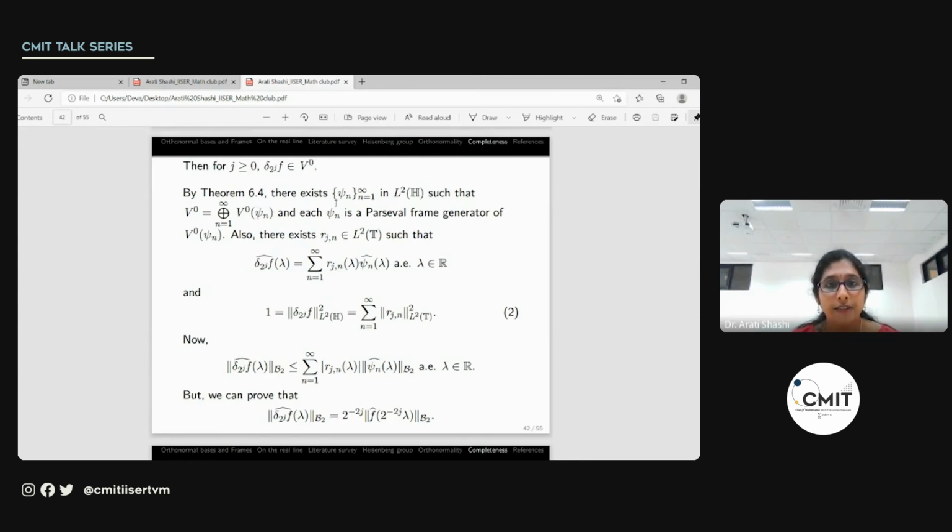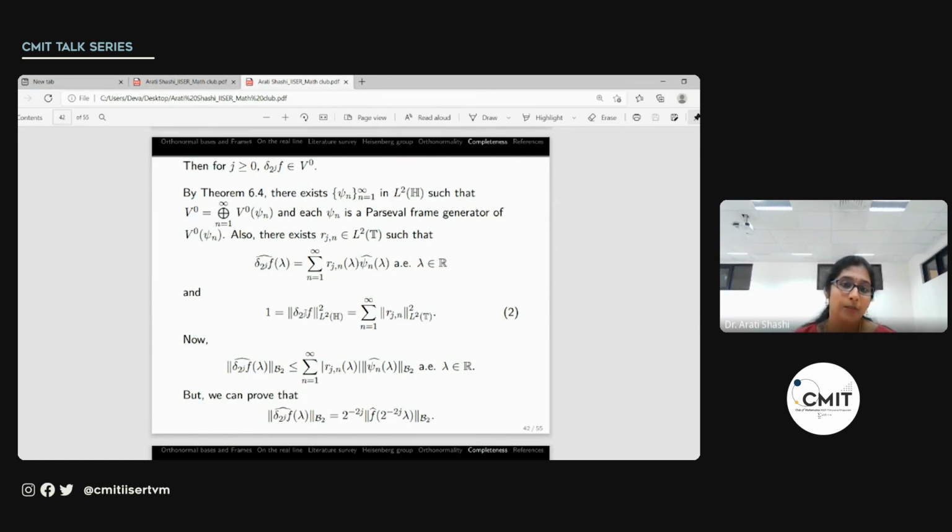And for each of these n, we have r_j^n, so that delta 2^j f, which is an element of V_0, has a Fourier transform that can be written out this way, which was mentioned in that theorem before we started off with the proof. So the Fourier transform of delta 2^j f can be written out in terms of r_j^n and the Fourier transform of psi^n, and also the norm of delta 2^j f can be written out in terms of the norm of the r_j^n.